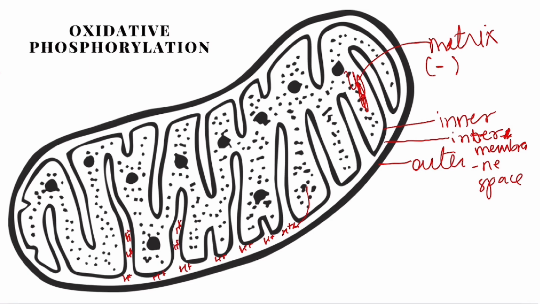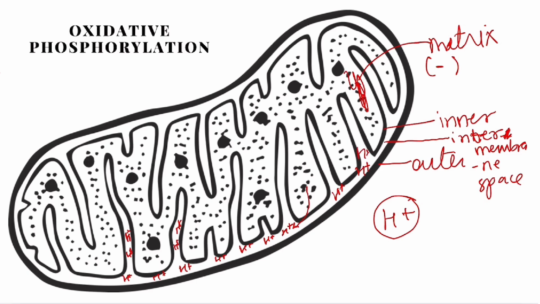Now, when it's building up, it's going to create a gradient. Now, what do you mean by gradient? Gradient is something that if there is a high concentration of something towards one side and low concentration towards the other side, it creates a gradient. So that something can flow from high gradient to a low gradient.